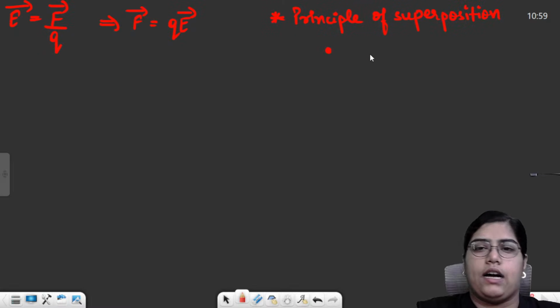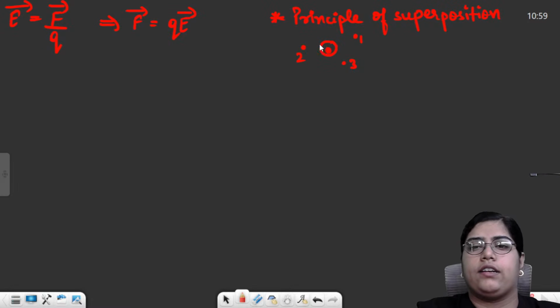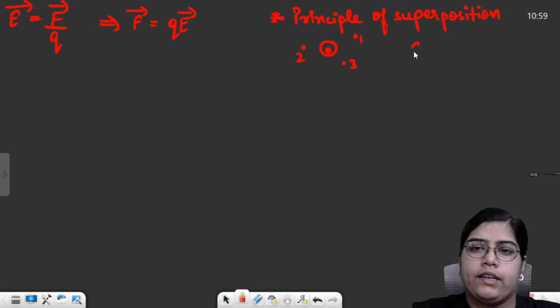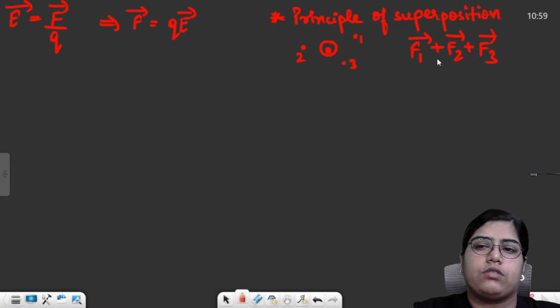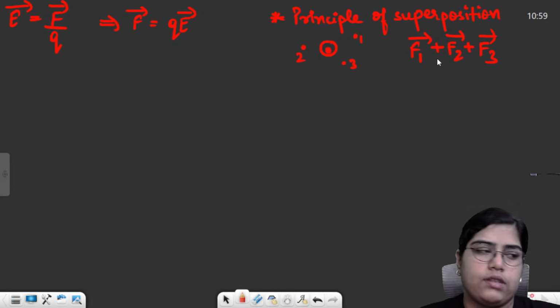If this is the charge on which you want to find the net electric field, this is the first charge, this is the second charge, this is the third charge, the net force acting on the charged particle kept at the center is the vector sum of all the forces acting on it. This is what the principle of superposition told us, right?